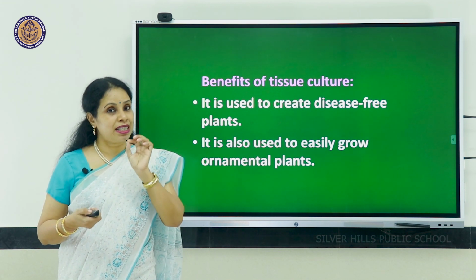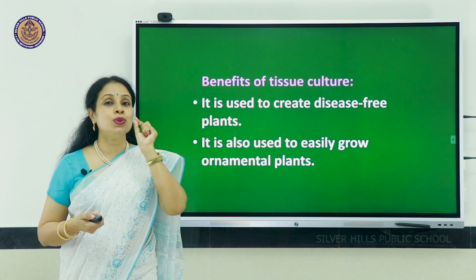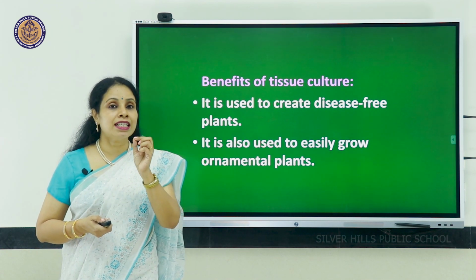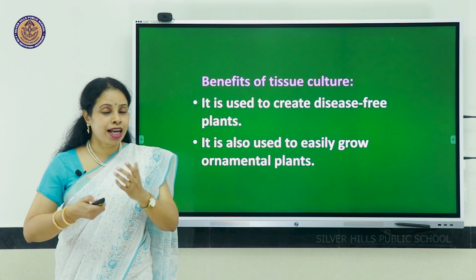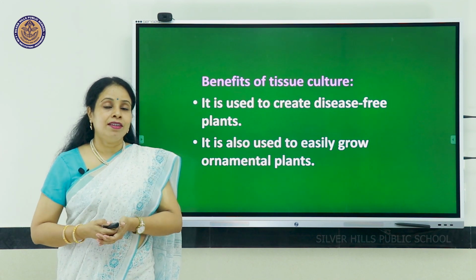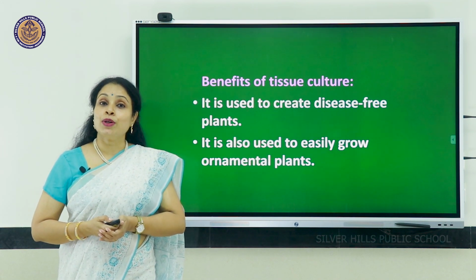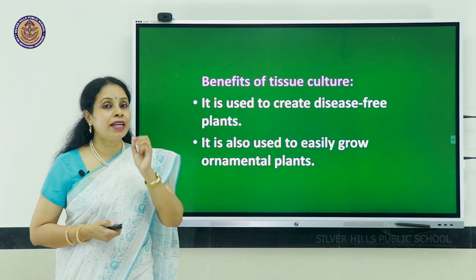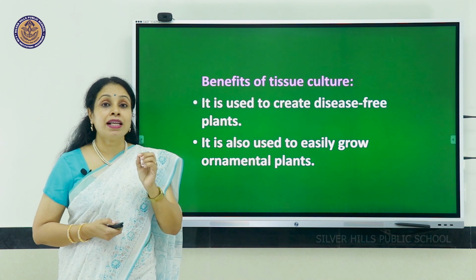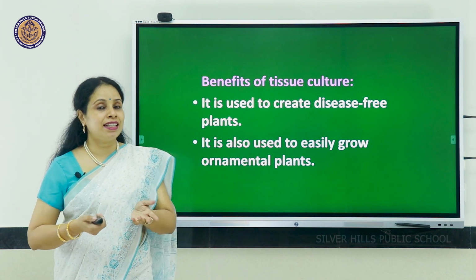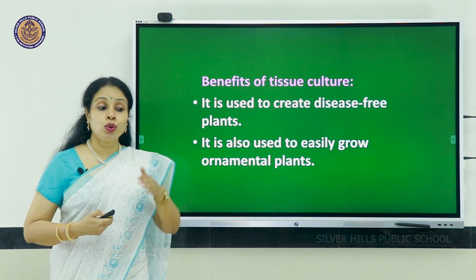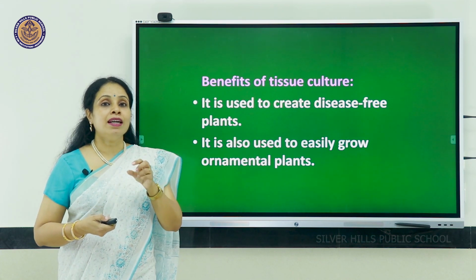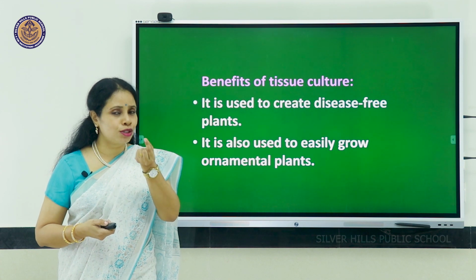But you can preserve it by just taking a few cells from the growing tip and keeping it in agar-agar medium so that it can grow back. The reason why cells from the growing tip are taken is because those apical meristematic cells will not contain the virus. So though the original plant is destroyed, it can still be brought back with just those few cells.